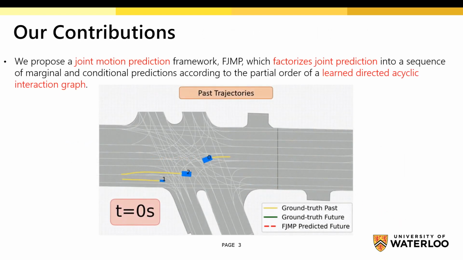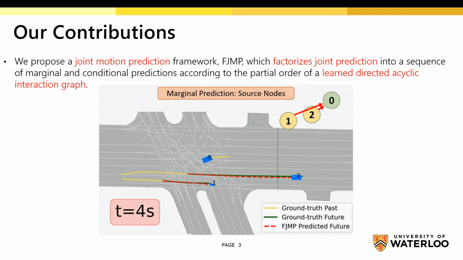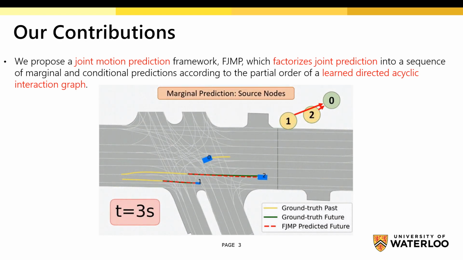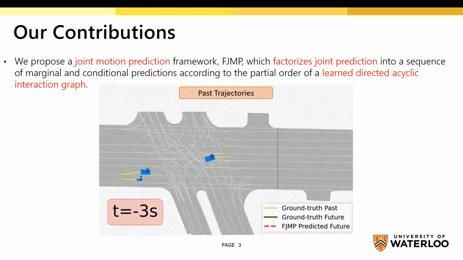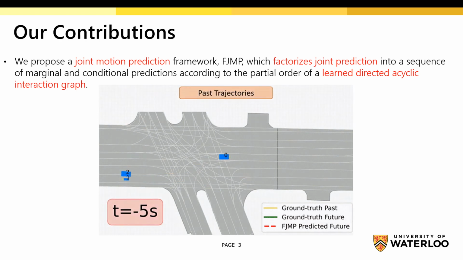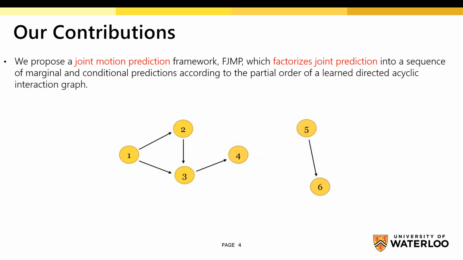In our work, we propose a joint motion forecasting framework called FJMP, which factorizes the joint prediction task over a learned directed acyclic interaction graph. The video shown here illustrates the factorized decoding procedure that is implemented by FJMP. We show that FJMP produces better joint forecasts than non-factorized baselines that better reason about multi-agent interactions. Let us now explore FJMP in more detail.